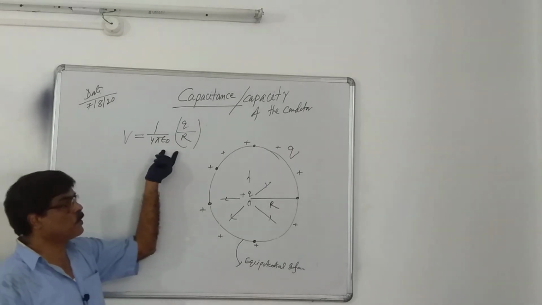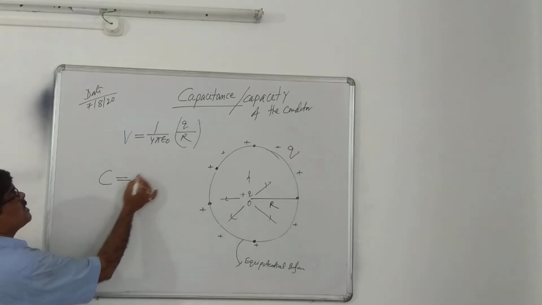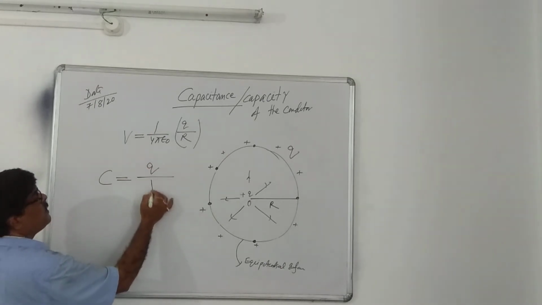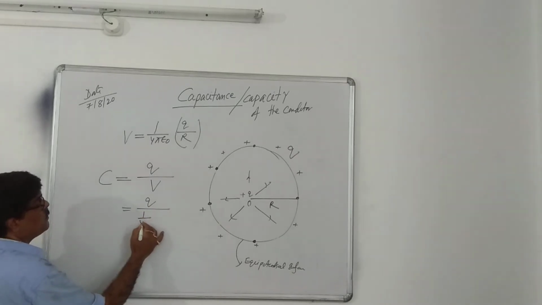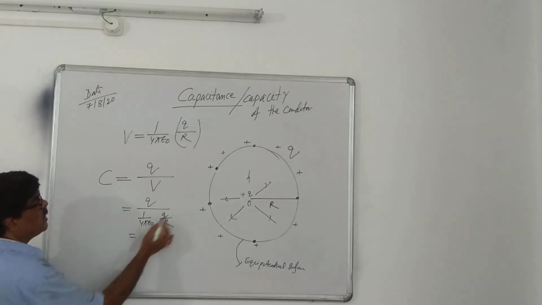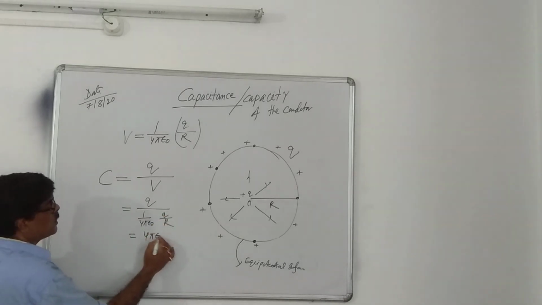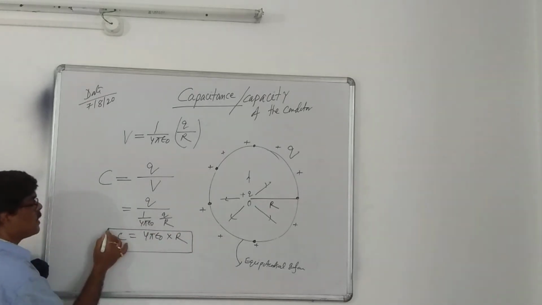Now, if this is the potential, then what is the capacitance of the conductor? Q by V. Here is Q. What is the potential? 1 by 4 pi epsilon naught Q by R. Finally C equals 4 pi epsilon naught R. This is the most important formula.